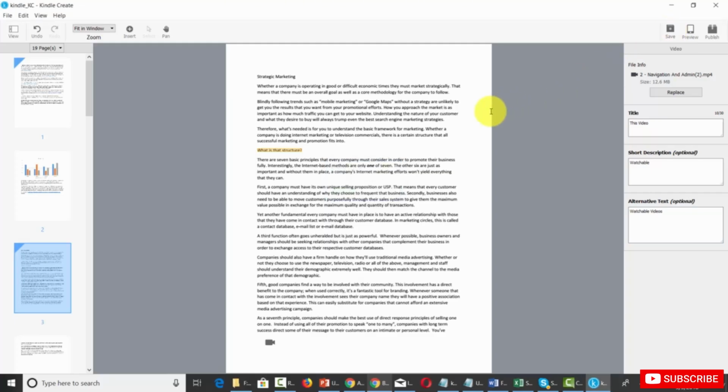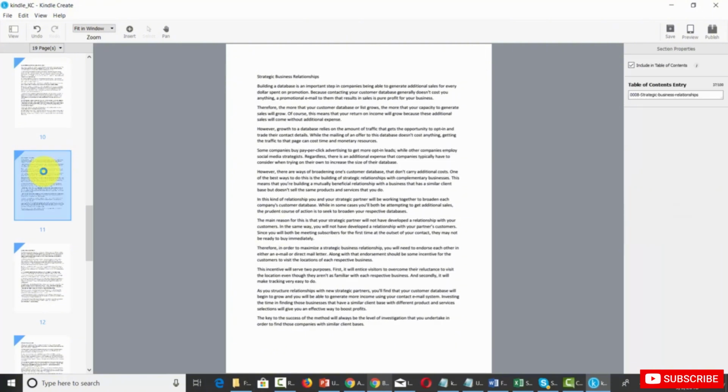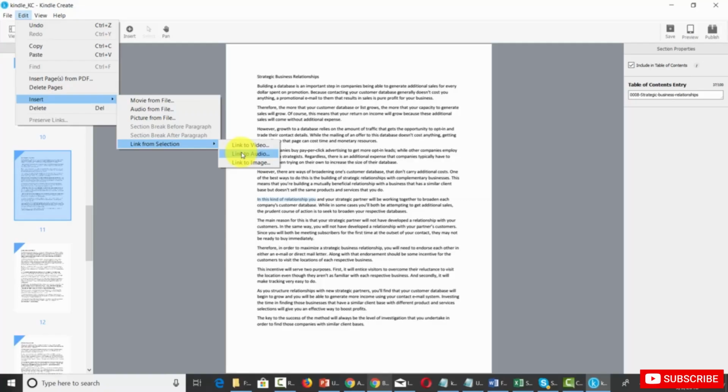And once again, we can do this as many times as we want throughout our document. So for example, we can click another page. And once we get to that page, we can select the text that we want to work with. Now we're going to need to use the Select tool in order to do that. We'll then highlight the text that we want to link to. We'll then go to the Edit command, the Insert command, Link from Selection, and then we'll link to a specific audio.